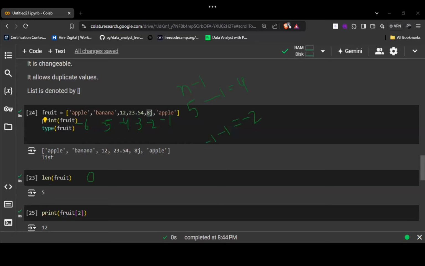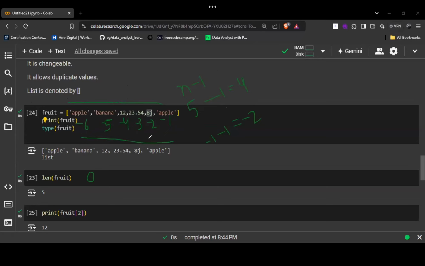Okay. So, just a second. Positive index goes like this, right? From left to right. In negative index, we go from right to left. As you can see, here I've written the negative index: -1, -2, -3, -4, -5, -6.